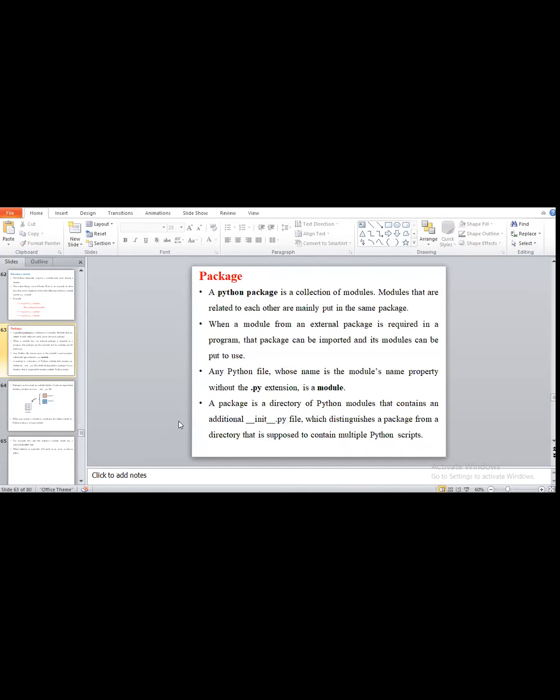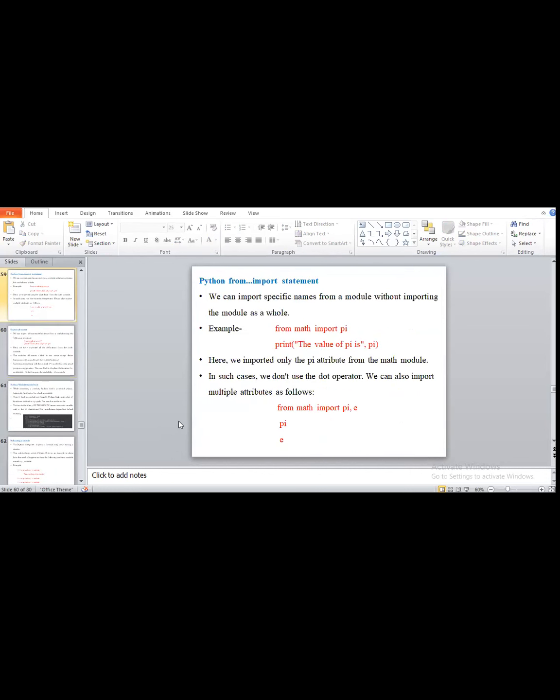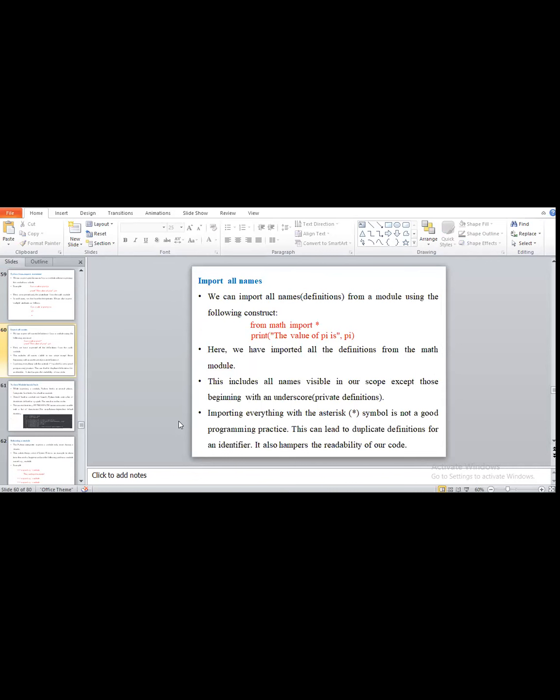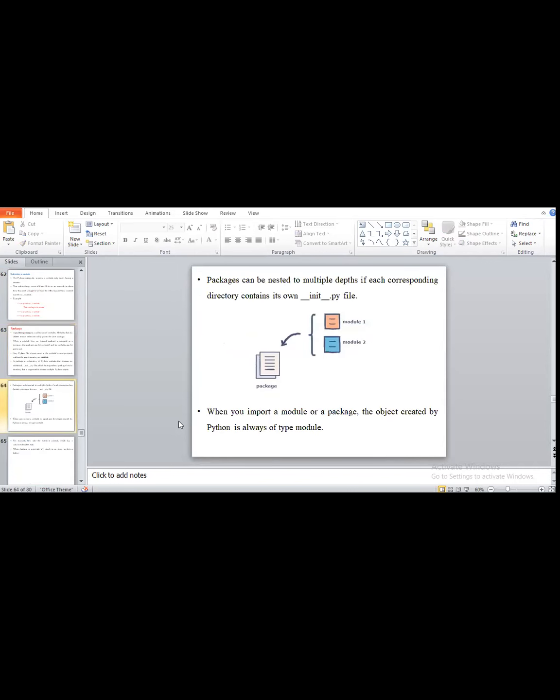Package means a collection of modules. You know that for modules, we create our own user defined modules, or we use the standard built-in modules. In maths we have lots of modules, and the collection of all those modules we call one package. When we import any module using the import keyword, like import math, we are creating the object of that module. So it is called importing a module or package.